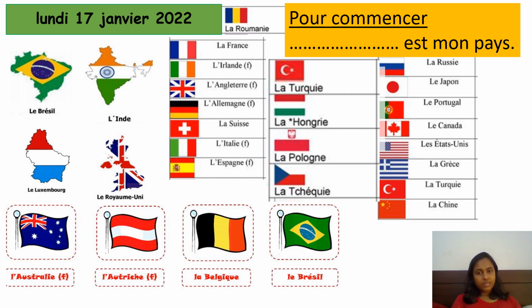Okay, so write your country's name and then write et mon pays, which means, for example, if my country is Italy, then I would say l'Italie est mon pays. If my country is France, then I would say la France est mon pays. If my country is Japan, then I would say le Japon est mon pays. Okay, the country's name, and then you write est mon pays, which means is my country. All right. So write that down. That will be your starter activity for today.